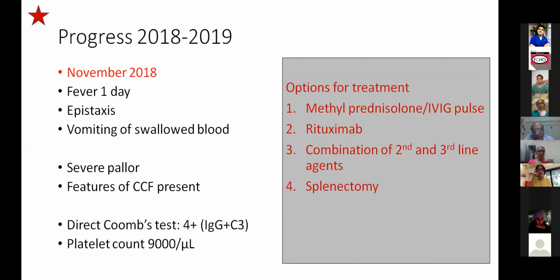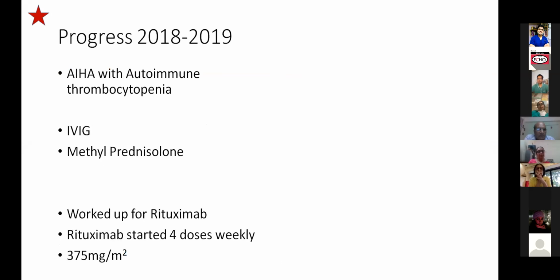So now again the question: what are the options available to us now? We need something quicker, and we need to get the platelets up fast. So she went on to receive methylpred and IVIG together, because she came in such a bad situation, and her parents were counseled for rituximab at that point. Next slide. Subsequently, after IVIG and methylpred, she had stable hemoglobin, and platelets were around 30,000-40,000, and she was worked up for rituximab. She received rituximab. Next slide.